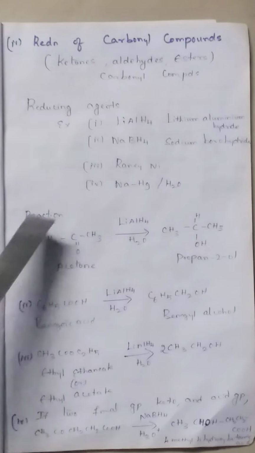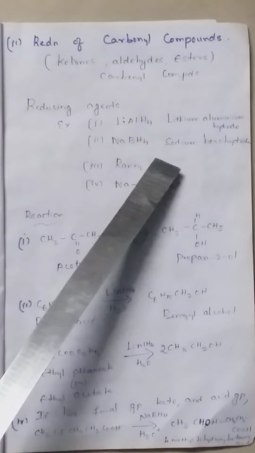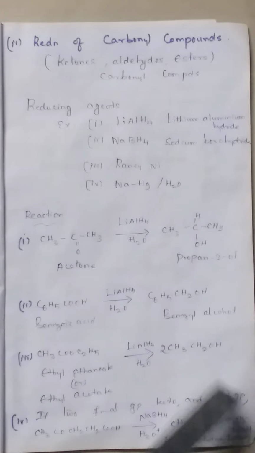First, before seeing this equation, we have to know what are the examples of reducing agents. Say lithium aluminium hydride, sodium borohydride, Raney nickel, sodium amalgam, that is NaHg, sodium amalgam in the presence of water. So these are the best reducing agents which are used to reduce ketones and aldehydes to their respective alcohols.